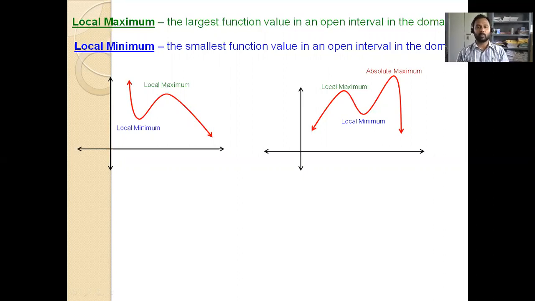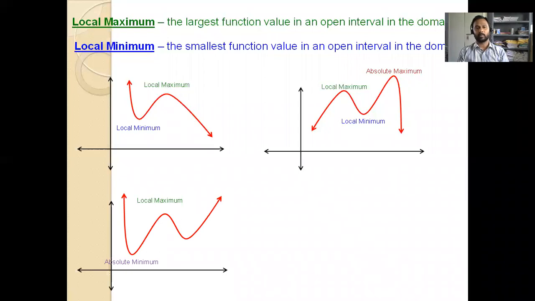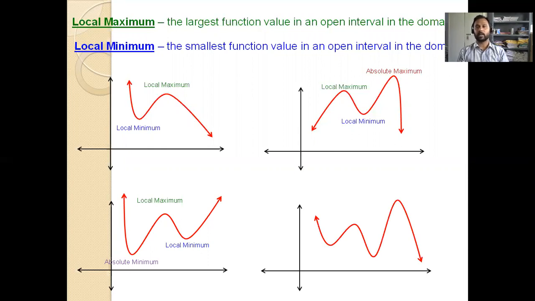So if there are many local maxima, the highest value is named as absolute maximum, and if there are many minimum values, then the least minimum value is defined as absolute minimum. Here you can see absolute minimum. Here it is a local maximum and here it is a local minimum. One more example. In this figure, you can see all 4: absolute maximum, local maximum, local minimum, and absolute minimum.